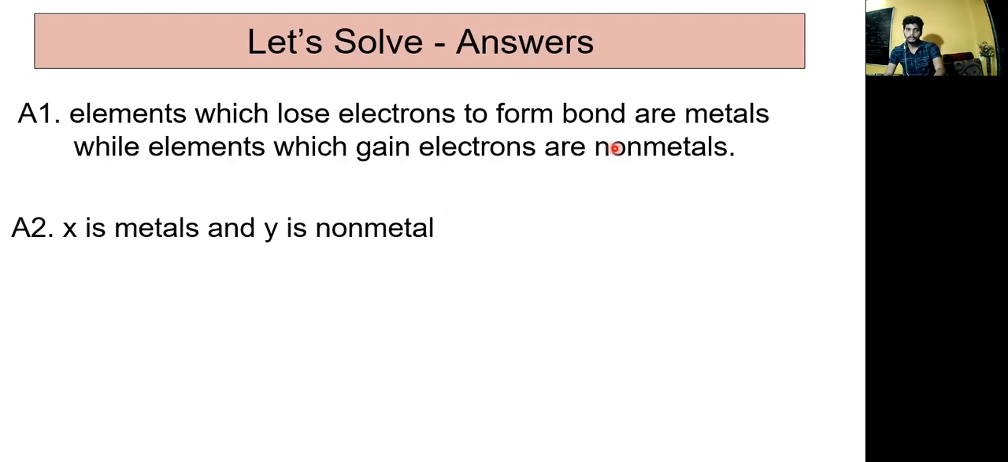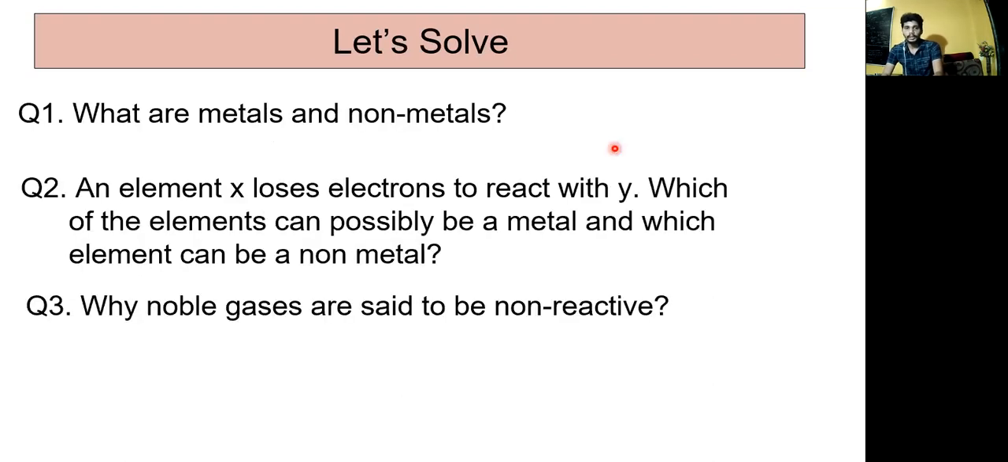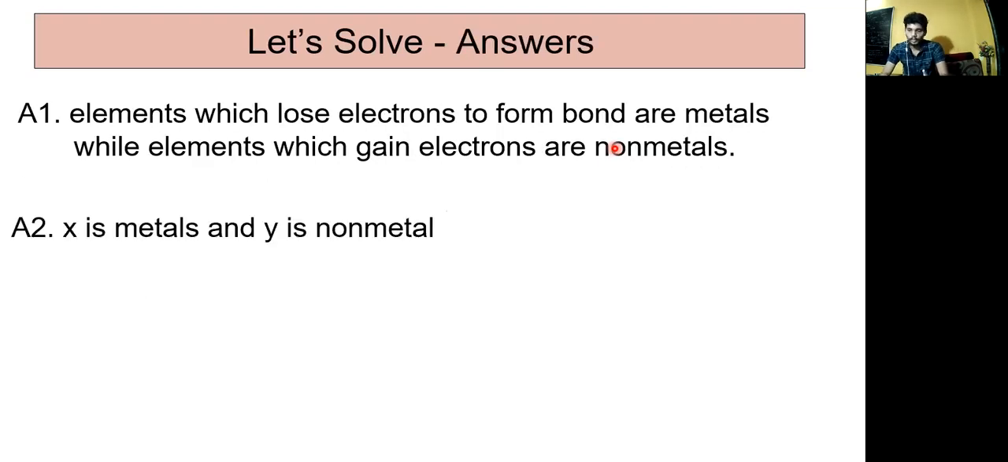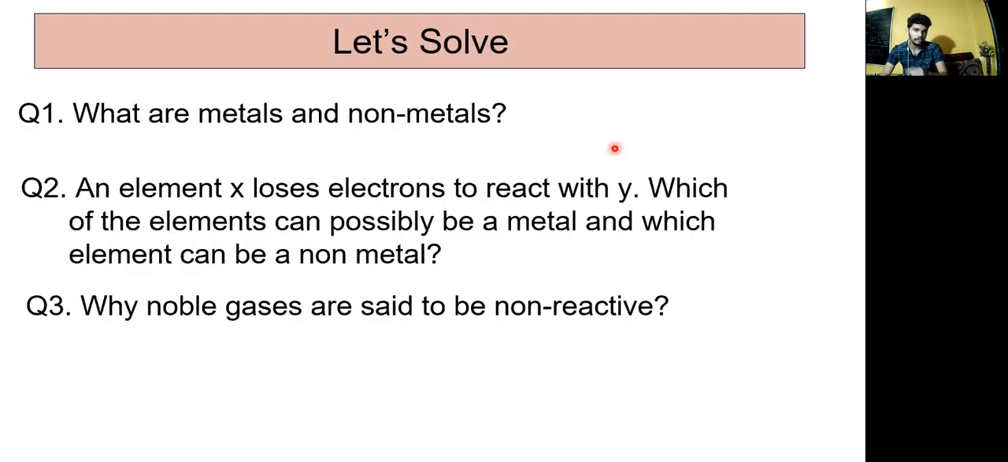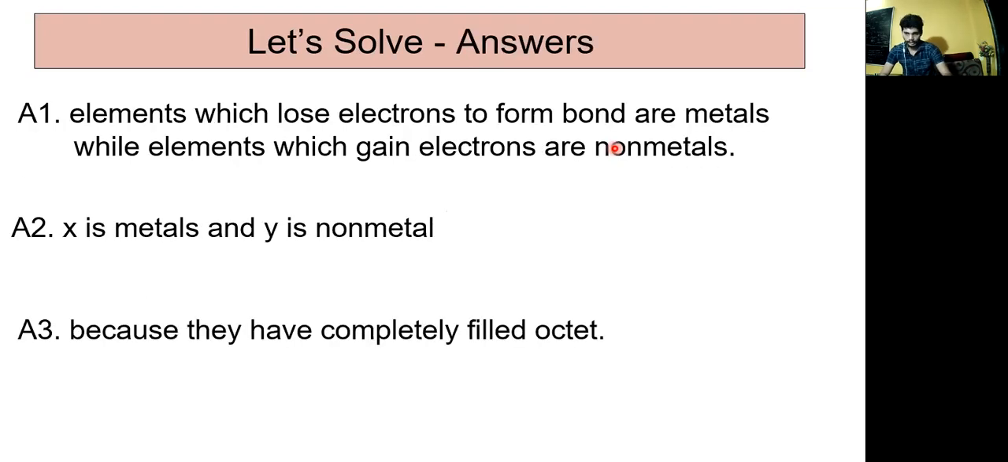Question 2: An element X loses an electron to react with Y. Which element can possibly be a metal and which a non-metal? X is a metal and Y is a non-metal, because X loses the electron. According to the information in the slides, those who lose electrons are considered metals, and those who accept electrons are considered non-metals. Question 3: Why are noble gases said to be non-reactive? Because they have a completely filled octet, so they do not take part in reactions.